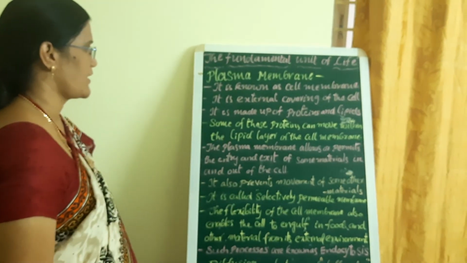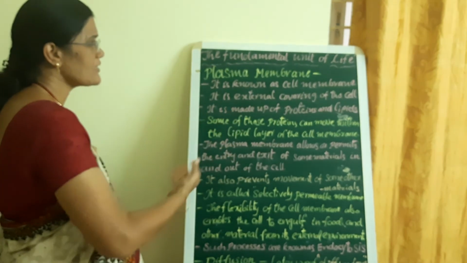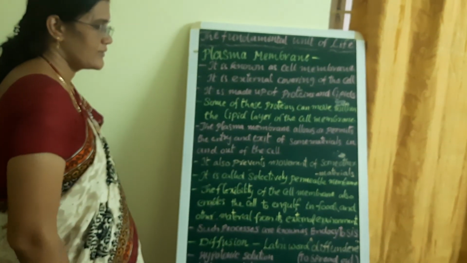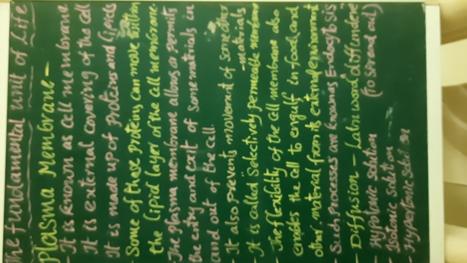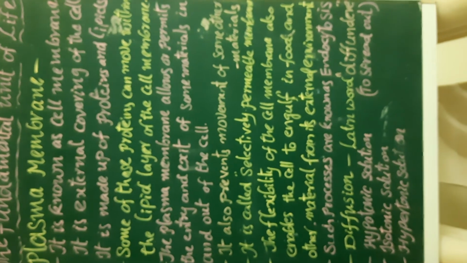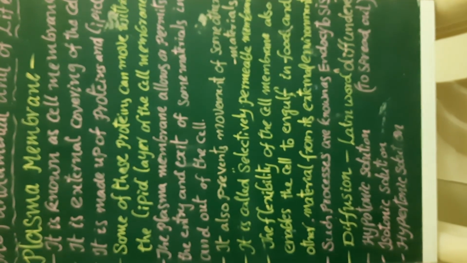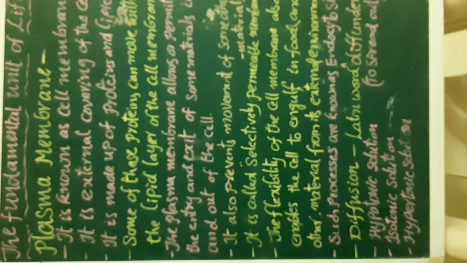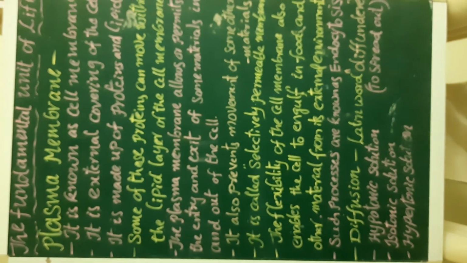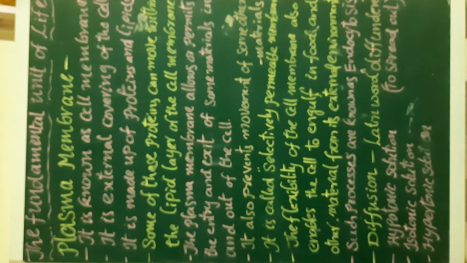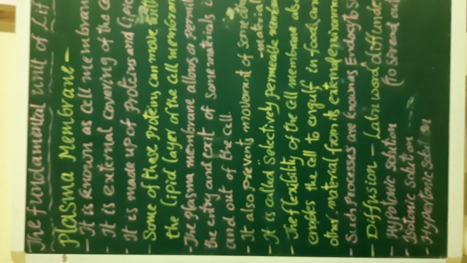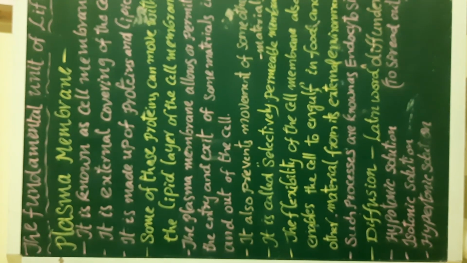Composition of the plasma membrane, we already discussed. Just go through the board. Students, in the next video, let us discuss the experiments of diffusion and osmosis. For osmosis, we need to know the hypotonic solution, isotonic solution and hypertonic solution. So let us come to the next video.